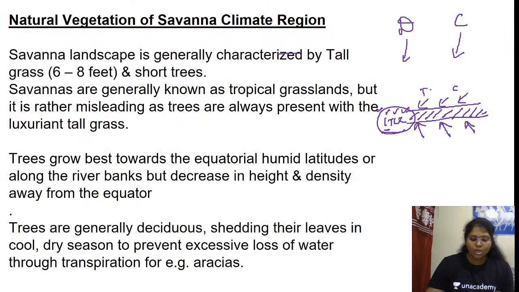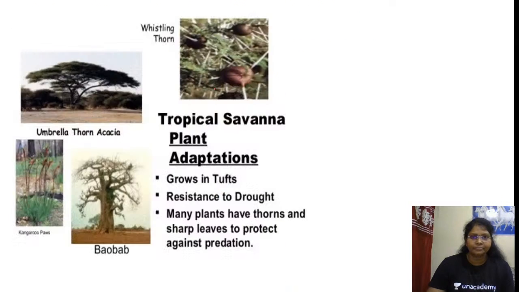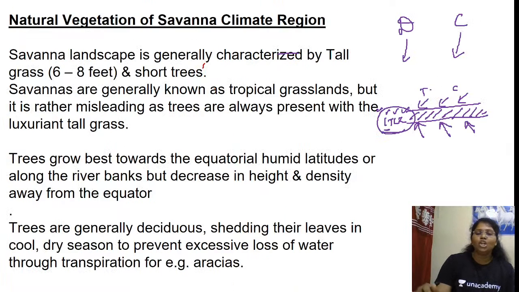Okay, and because the trees are always present with luxuriant tall grass, the term used is parkland or bushveld. The terms parkland or bushveld perhaps describe the landscape better.